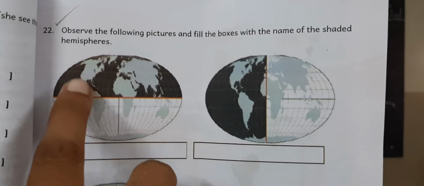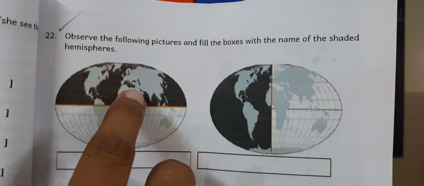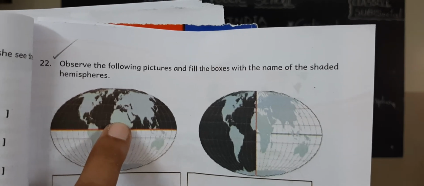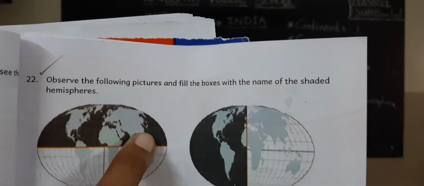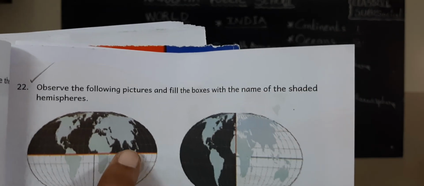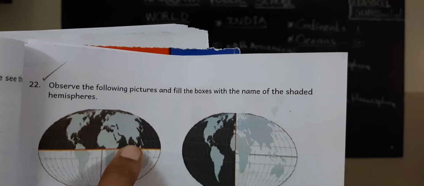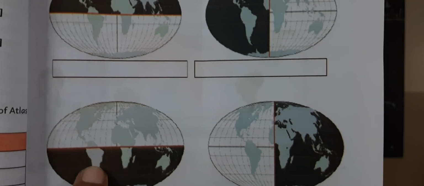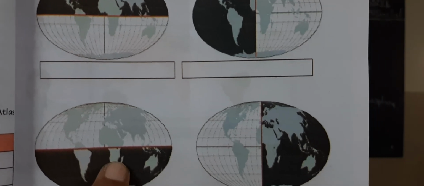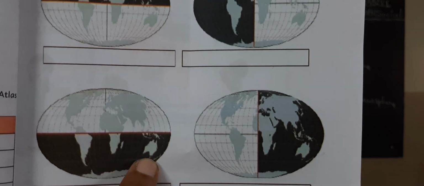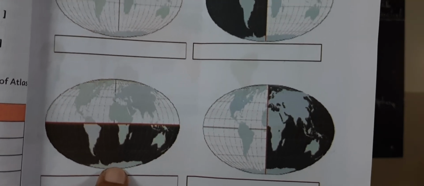What continents are there in the northern hemisphere? North America, half part of the Africa continent, Europe, Asia are located in the northern hemisphere, children. Our India also is located in the northern hemisphere. Look here. Next, come to the southern hemisphere. The majority part of South America, half part of Africa, full part of the Australia continent, full part of the Antarctica continent,